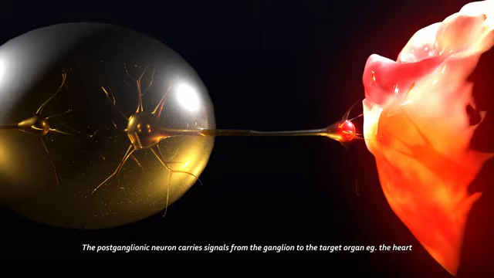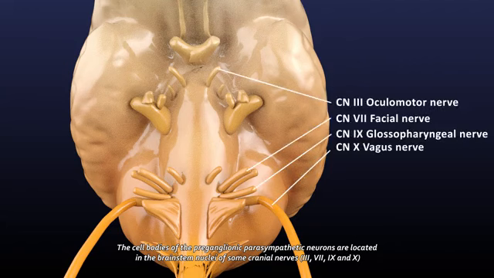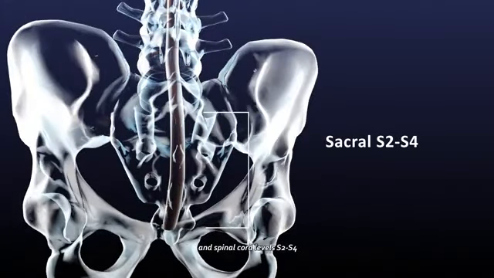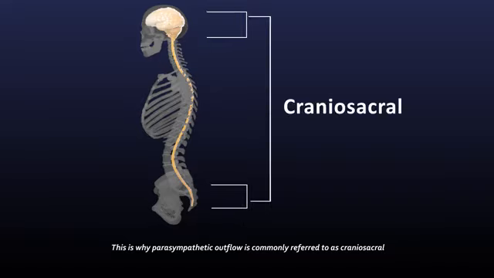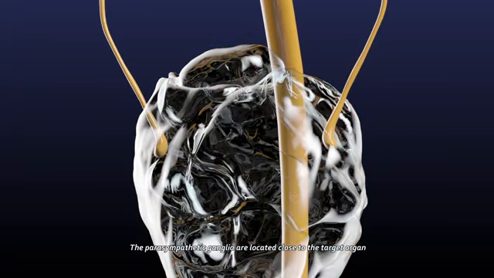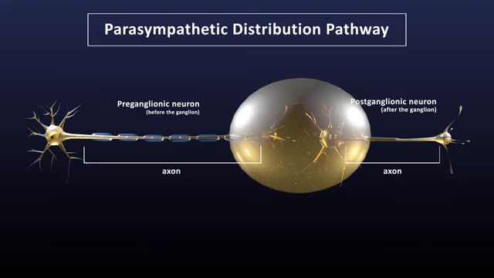the heart. The cell bodies of the preganglionic parasympathetic neurons are located in the brainstem nuclei of some cranial nerves, 3, 7, 9, and 10, and spinal cord levels S2 to S4. This is why parasympathetic outflow is commonly referred to as craniosacral. The parasympathetic ganglia are located close to the target organ. This arrangement means that the preganglionic parasympathetic neurons have long axons compared to the postganglionic parasympathetic neurons.